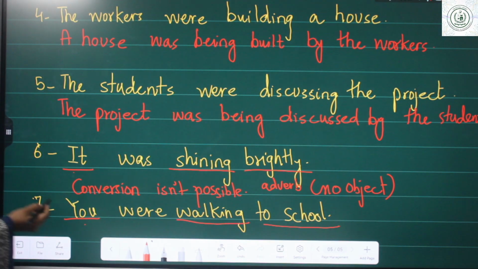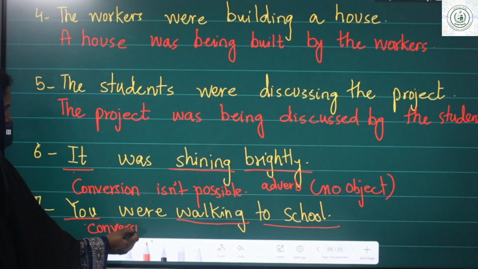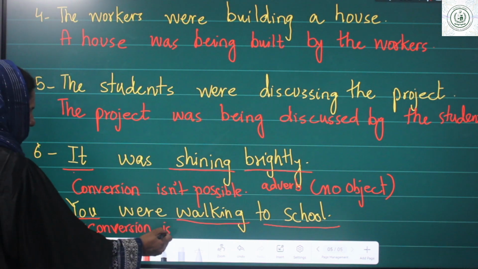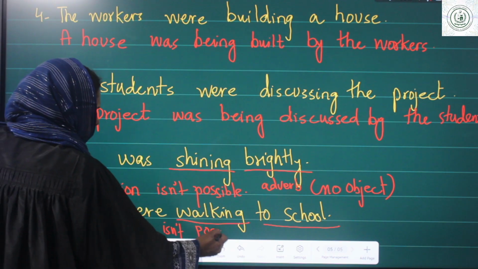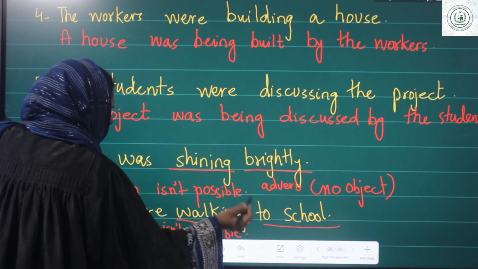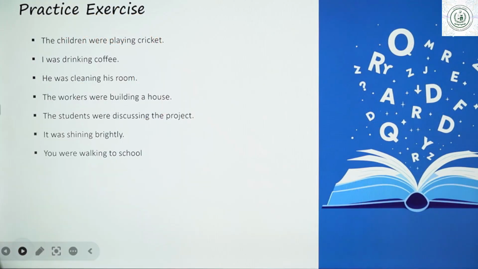So we can say that here also the conversion is not possible because we do not have a proper object. So that's it for the exercise. We have done plenty of exercises now. I have a homework for you as well.